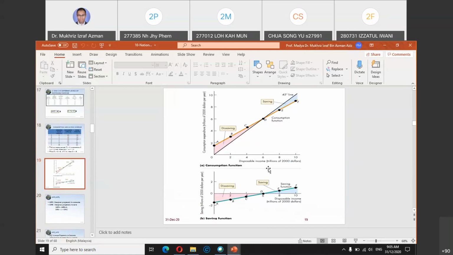We also discussed this last Monday. This component is why you draw the 45-degree line. When the two lines intersect, we achieve equilibrium, where income equals consumption plus investment, C plus I. This is only for a two-sector economy. At this point, when the two lines intersect, the country is in equilibrium. That is the purpose of drawing your 45-degree line.